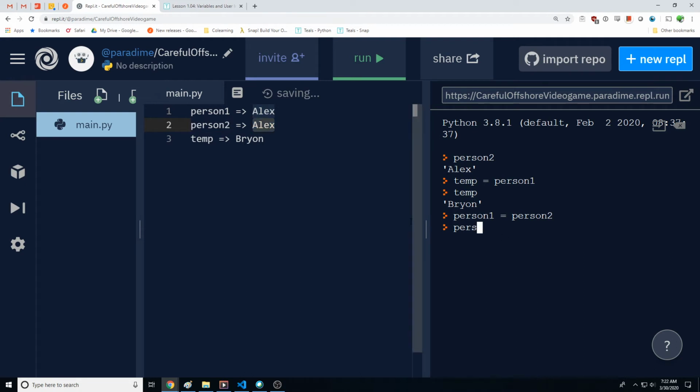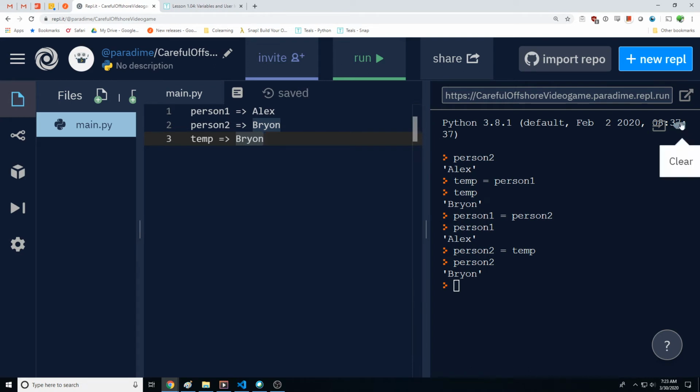Now if I see what's person 1, it should be Alex. It is. And the next thing I have to do is I have to have person 2 point to Brian, which is our temp variable. So person 2 is equal to temp. So now person 2 is equal to Brian. So that's just one way of being able to swap variables.